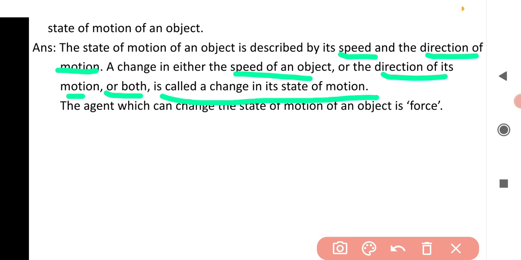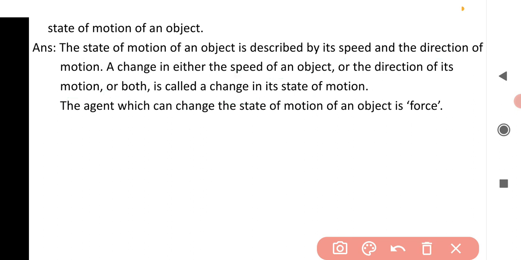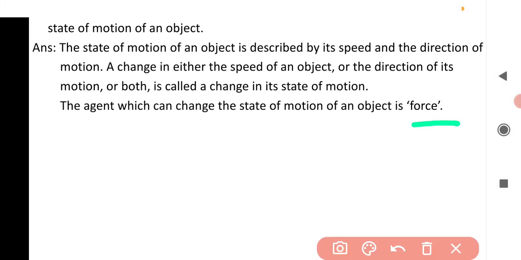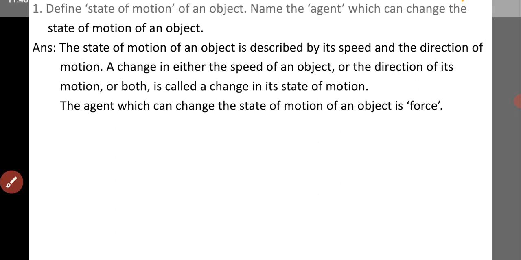Clear? And what is the agent which can change the state of motion of an object? The agent is force. With the help of force only we can change the state of motion of an object. So this is the answer to question number 1.